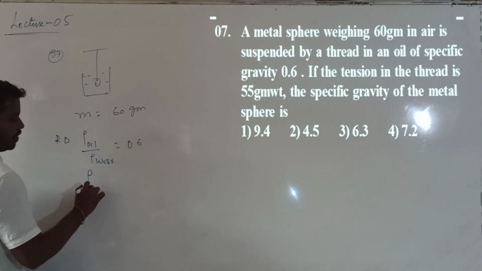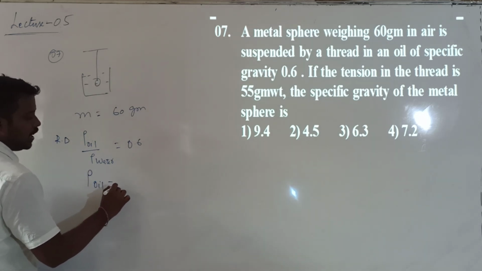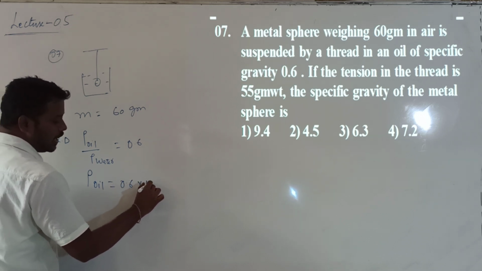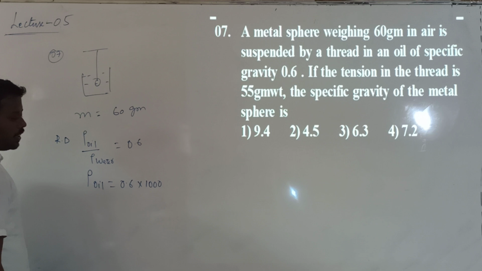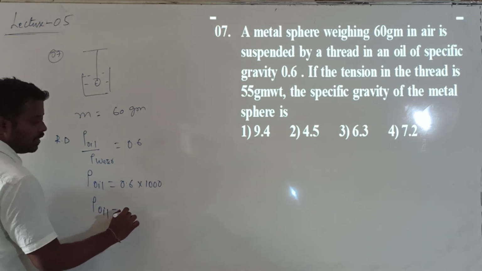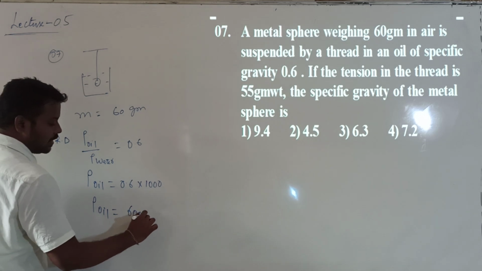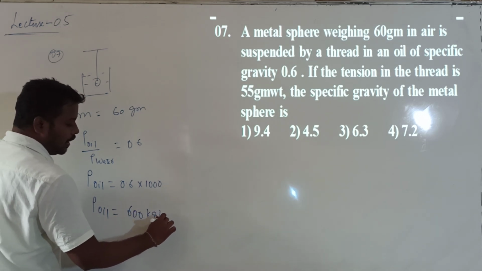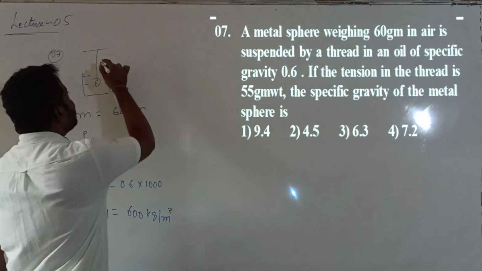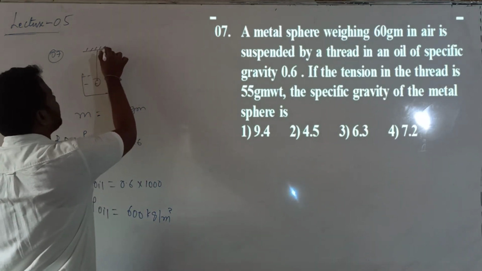So what will the density of the oil become? Density of the oil is 0.6 into density of the water. Water density in SI system is 1000 kilogram per meter cube. Therefore what is the oil value we got? So this is 600 kilogram per meter cube. This is the density of which one? Oil.